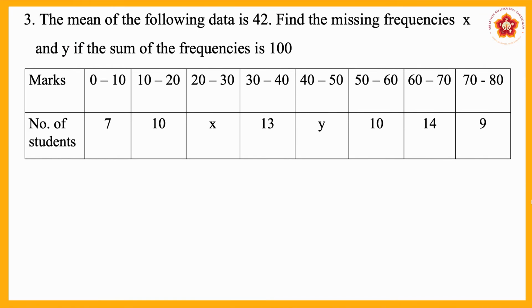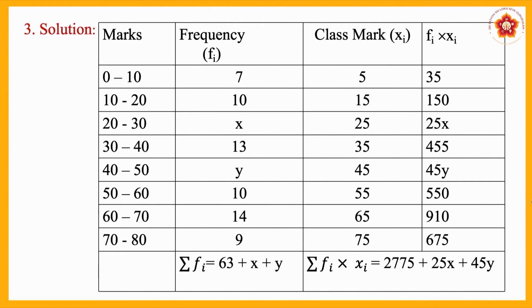Now here the mean of the following data is 42. Find the missing frequencies x and y if the sum of the frequencies is 100. Now let us know how to solve this problem. Already here the class mark is given, 0 to 10 is 5. Therefore, this class mark, you already know how to find the class mark, that is 10 plus 0 divided by